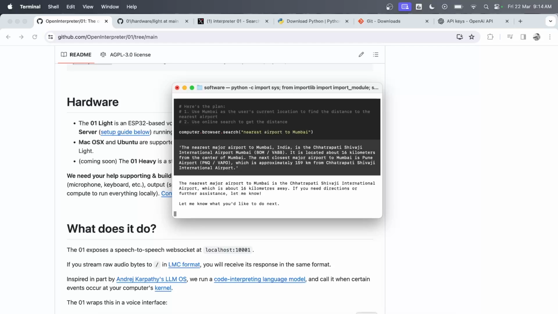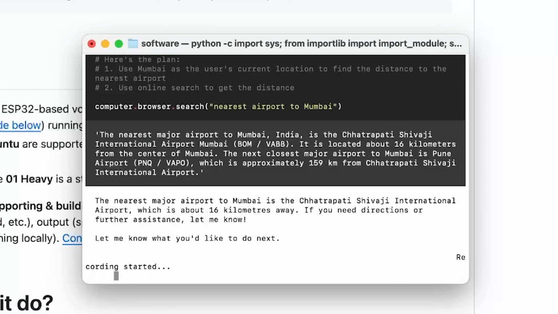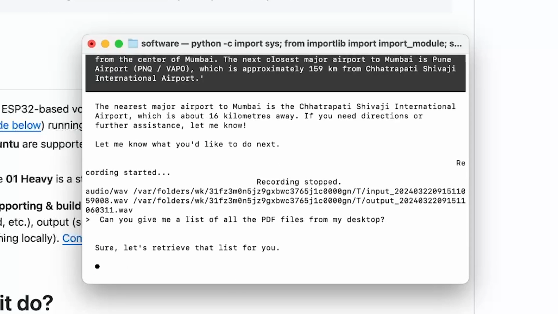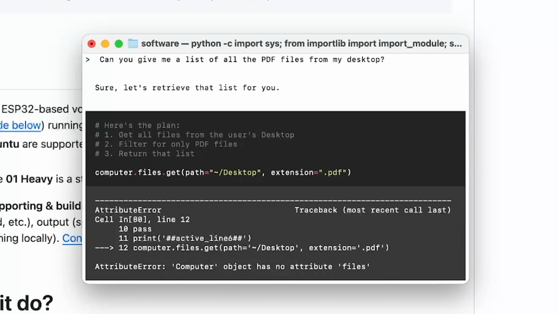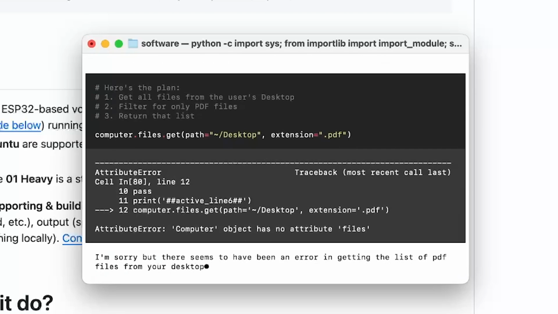Let's try one more thing, right? So let's try if we can get the list of PDF files from my desktop. Can you give me a list of all the PDF files from my desktop? Sure, let's retrieve that list for you. It's running a bunch of things, but it's not able to get these files. I saw it run some code, I think.